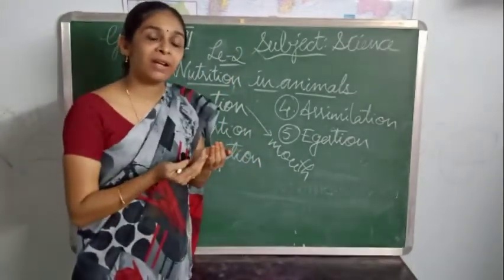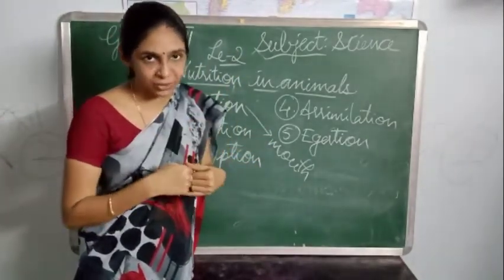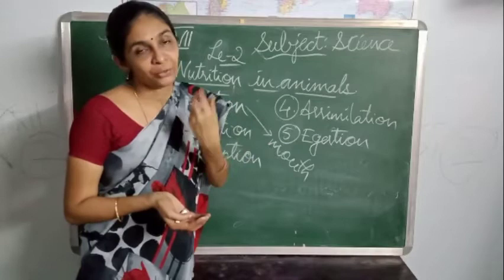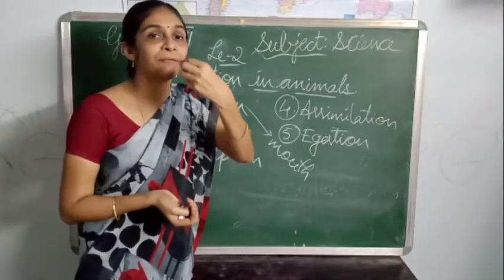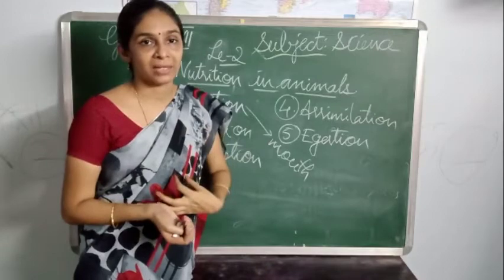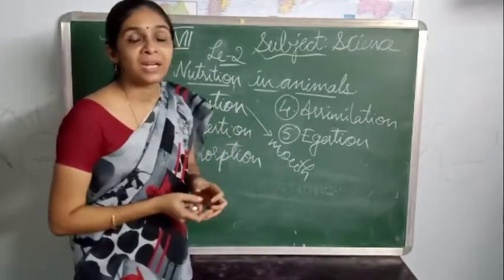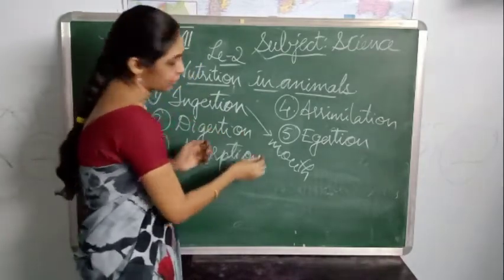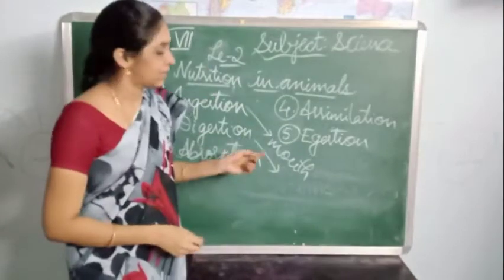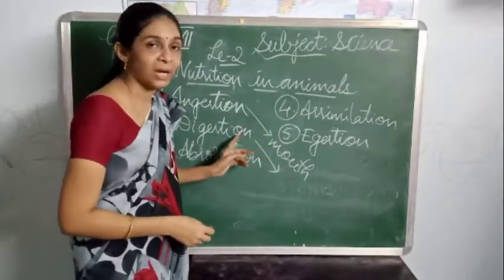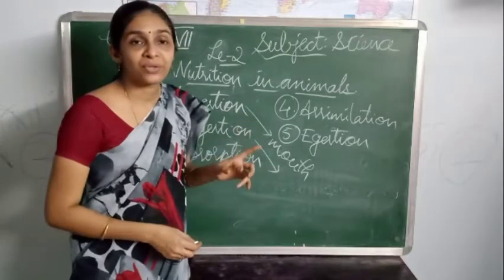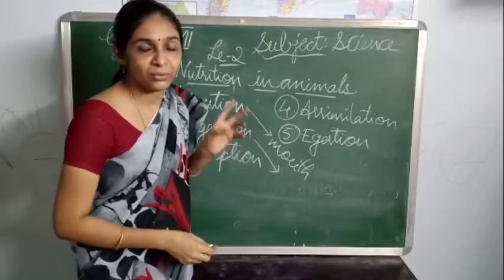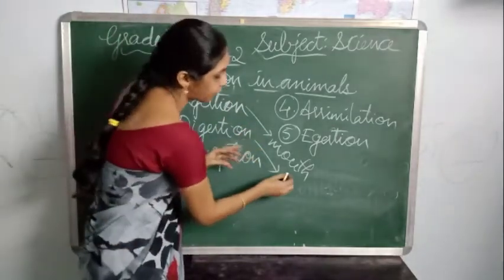Once the food has been taken through the mouth into our body, the food enters into the digestive tract to undergo digestion. So the next step is digestion. Once the food enters the digestive tract, what happens? The digestive juices are secreted by our digestive tract, and thus the food will be digested.